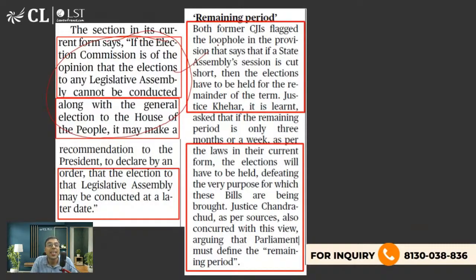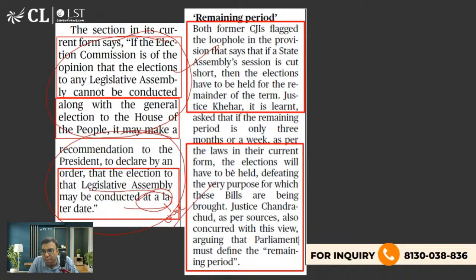Now the thing is, I've told you that if for some reason the legislative assembly election and the parliamentary election cannot be conducted together, let's say there is a hung assembly and you again have to conduct an election, or any problem is there, then the Election Commission may make a recommendation to the president to declare that the legislative assembly election can be conducted at a later date. But again, the problem is this is not one nation, one election.